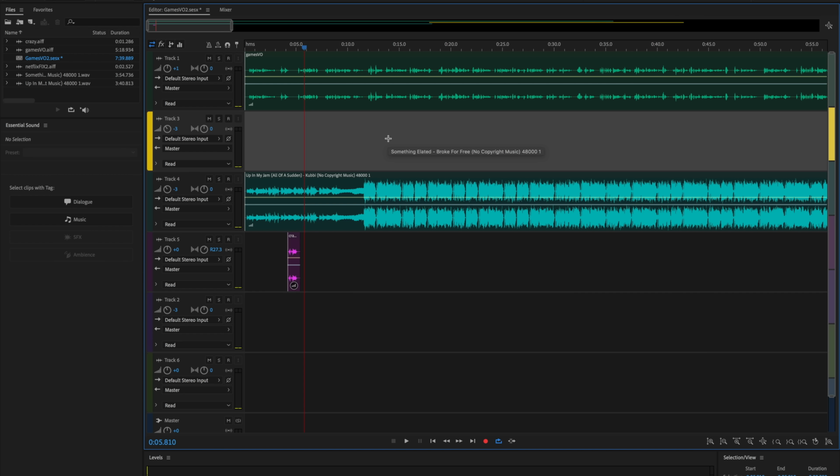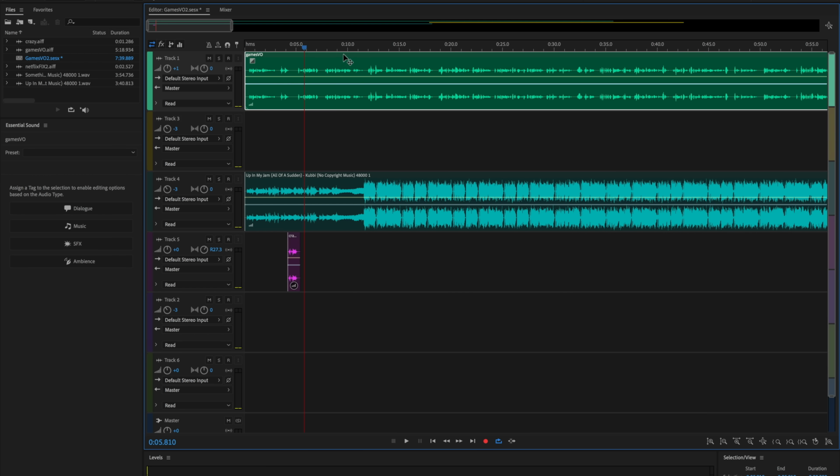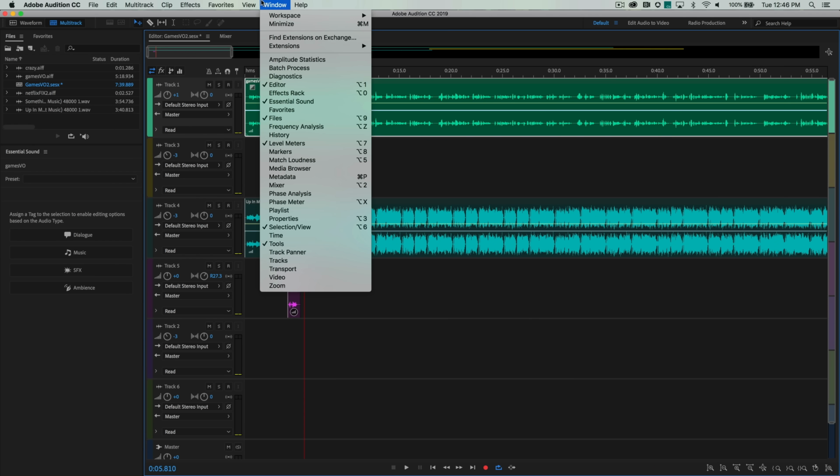I've been using the Essential Sound panel a lot in Audition. I think it helps you get a nice, clear, broadcast quality voice. So what I'll do is select my audio track, go over to the Essential Sound panel, or it might show up in different sections depending on what your workspace layout is like. But you can always find it under Window, Essential Sound.